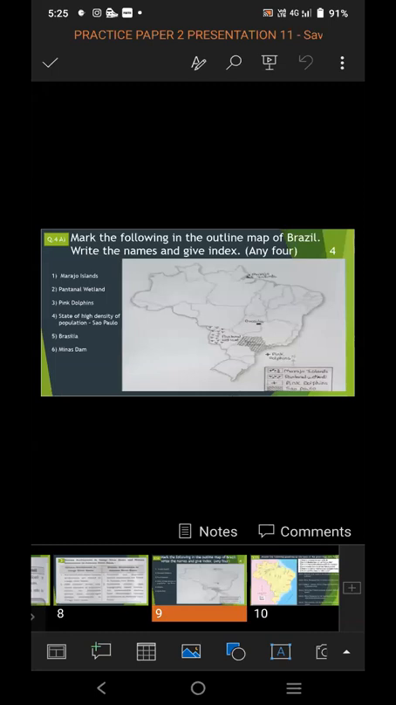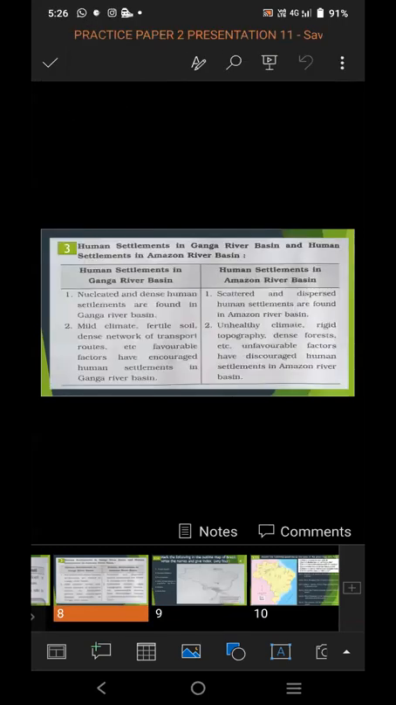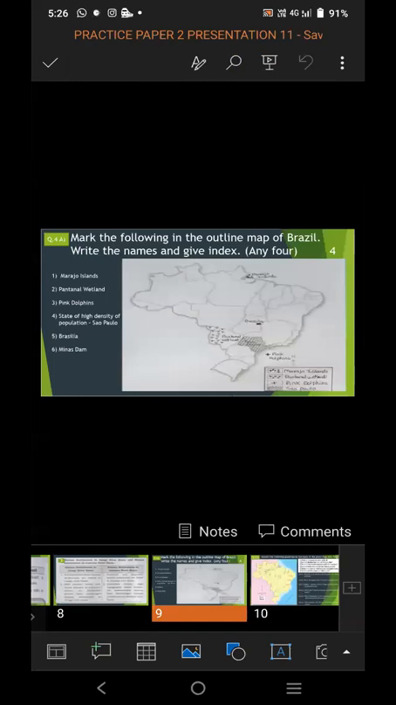Index is very compulsory. While marking, don't only mark the places with the sign you are giving. You have to write their names also in that map, because the condition in the question given is, mark the following in the outline map of Brazil. You have to mark the options given. From that, you have to choose any 4 options and mark them in that map. Then you have to write the names and give index. Marking also you have to do. You have to write their names also, and proper index also you have to give in that map.